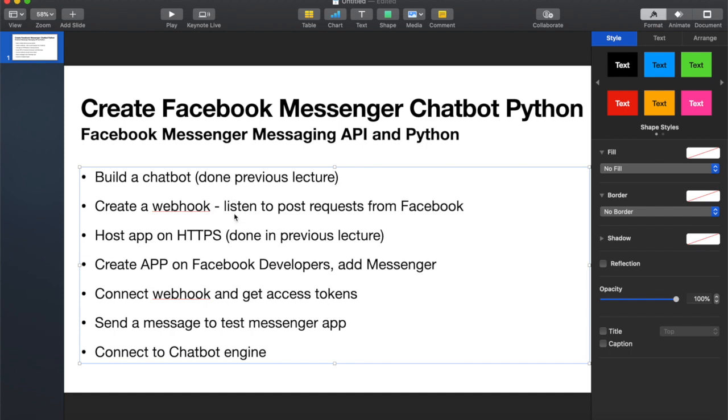So let's say you've done the chatbot, then the next thing is we're going to do a webhook. And a webhook is just a fancy way of saying, really, we're going to build an application that's got an endpoint that is just waiting and listening. And on that endpoint, every time somebody sends you a message on your Facebook page, that message is going to come across that endpoint, and then you're going to be able to get access to it and then process it and do whatever you want to do to it, respond, or perform some action of sorts.